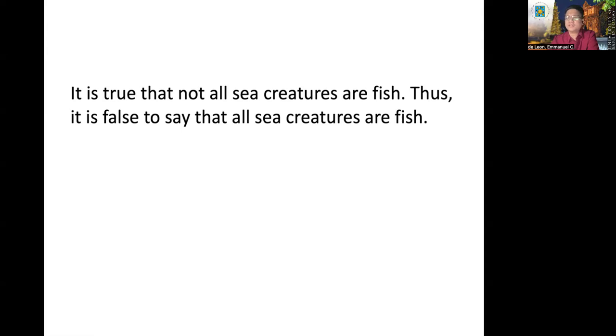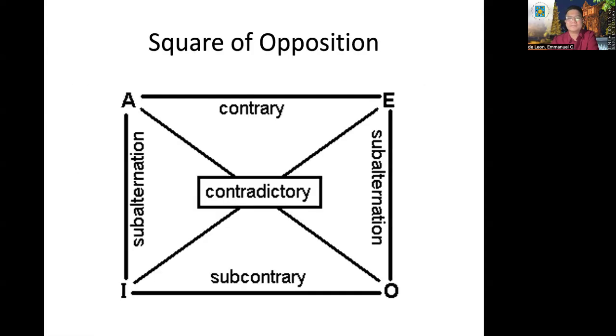So what is the opposition involved here? O and A. Contradiction. Was the rule followed? Yes. Valid contradiction. Okay, so remember the rules of square of opposition. We will have some exercise after we watch this.